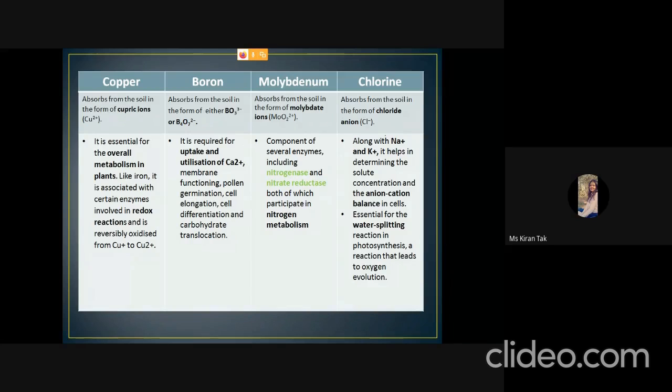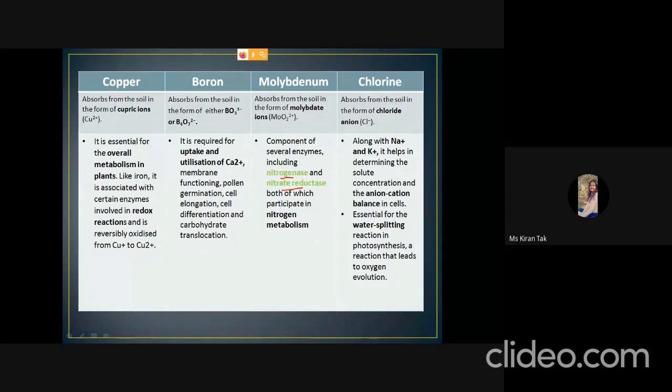Molybdenum is absorbed in the form of molybdate ion. It is a component of several enzymes like nitrogenase and nitrate reductase. They both participate in nitrogen metabolism.